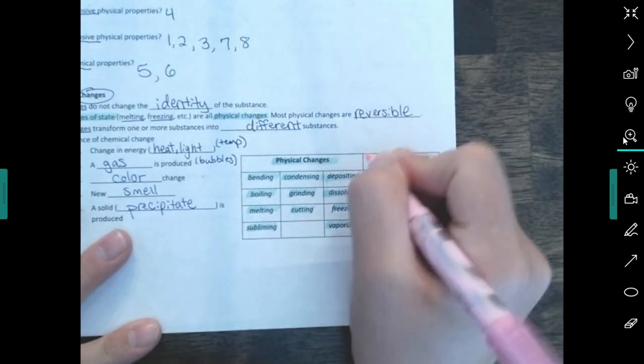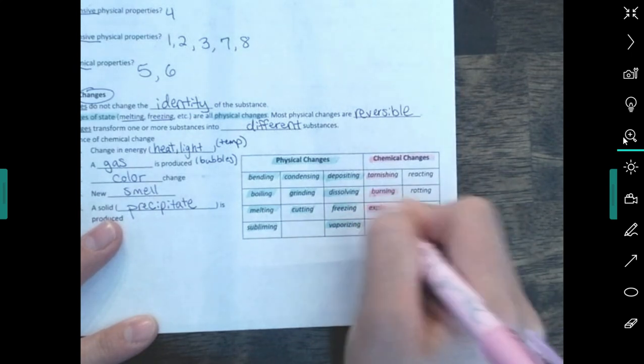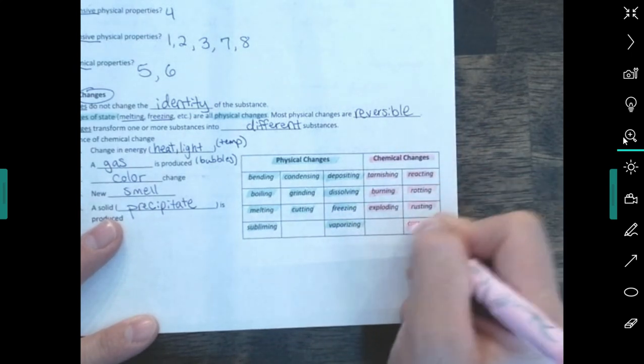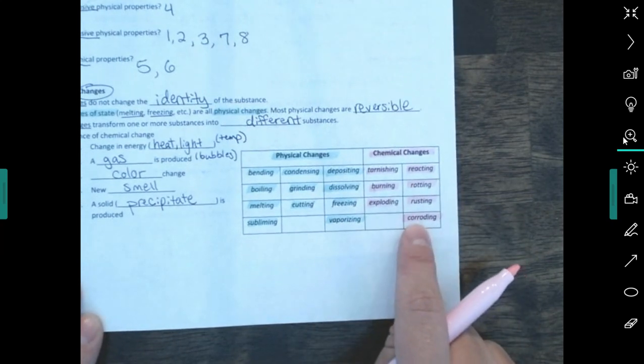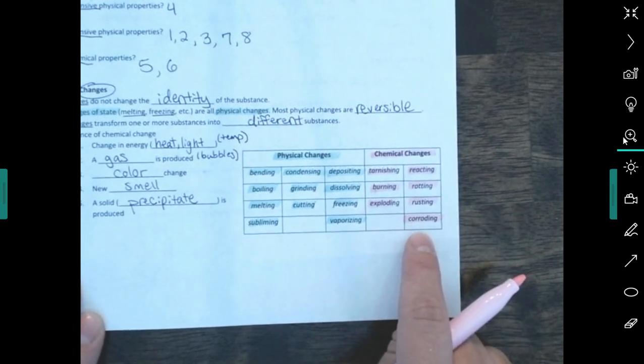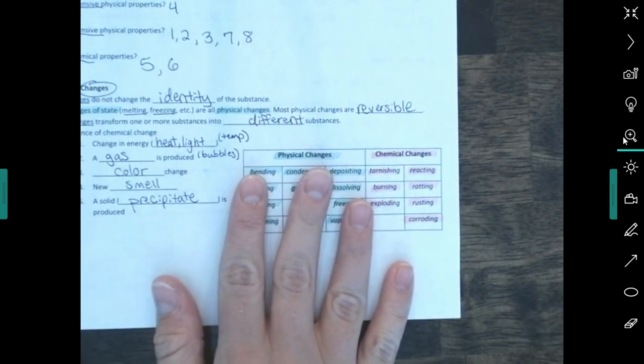Whereas chemical changes, here's some chemical changes: tarnishing, burning, exploding, reacting, rotting, rusting, corroding. All of those things are chemical changes. They change the chemical makeup of whatever substance you're working with. Okay? All right, that's it for these notes.